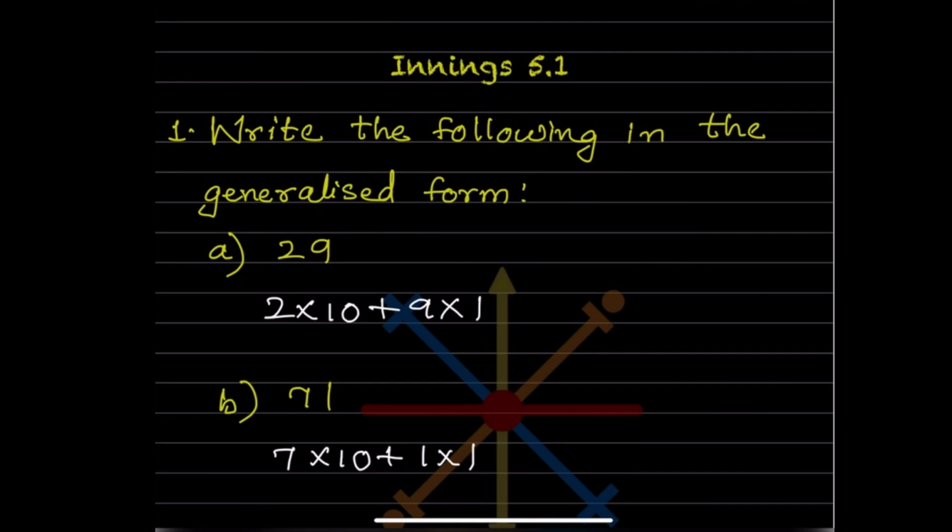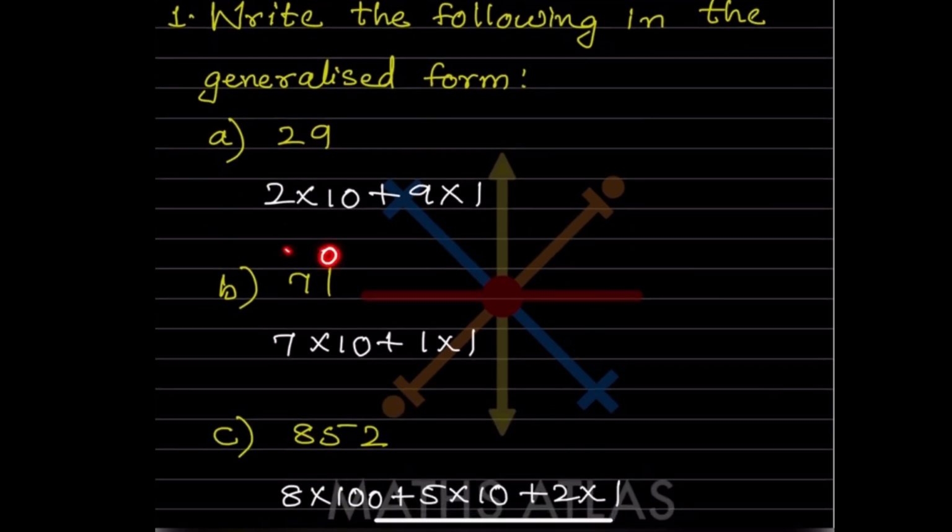So we'll go directly with the exercise because here you don't need more explanation. It's very simple. Here they said write the following in the generalized form. This is the ones place, or also we call it the unit place, and this is the tens place. Ones place means this will be multiplied by 1 and this number is going to be multiplied by 10. So we write 2 multiplied by 10 and this will be 9 into 1. So this is the generalized form.